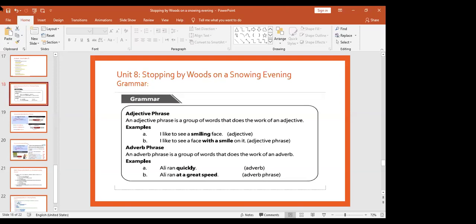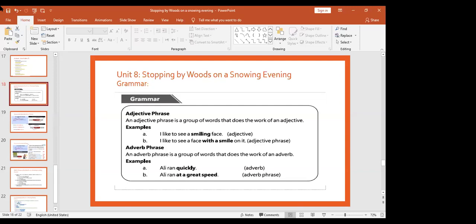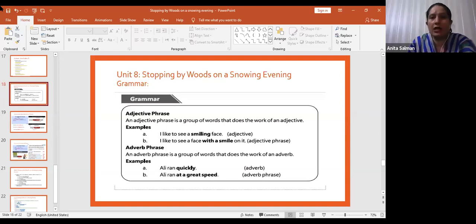An adverb phrase is a group of words that does the work of an adverb. That's clear? Like Ali ran quickly. Quickly is an adverb. Ali ran at a great speed. At a great speed is an adverb phrase, also doing the work of quickly. That's clear? Okay, if it is clear, that's really good.